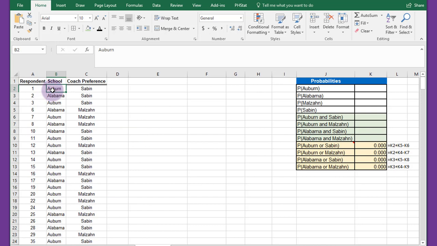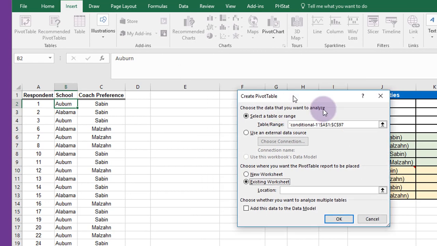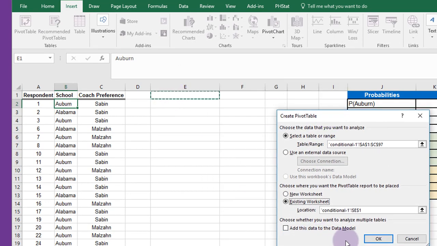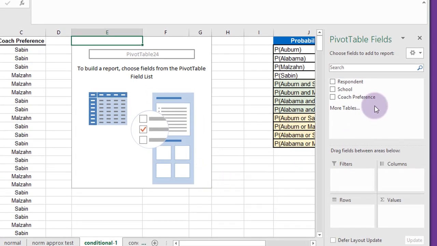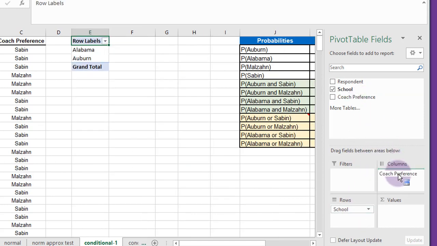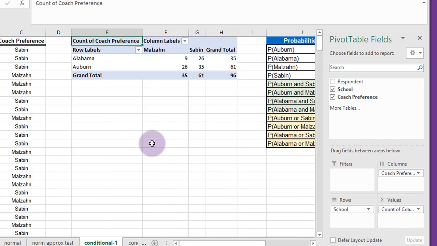First thing we want to do is build a cross-tabulation or a contingency table. I'm going to click in the data, click on Insert, Pivot Table. We want an existing worksheet, and I'm going to put it here in cell E and click OK. And we get some basic information there. I'm going to start by dragging school down into my rows, coach preference into my columns, and then coach preference into my values, and it comes up with the sums, and it shows we have 96 people responded to the survey, 35 from Alabama, 61 from Auburn.